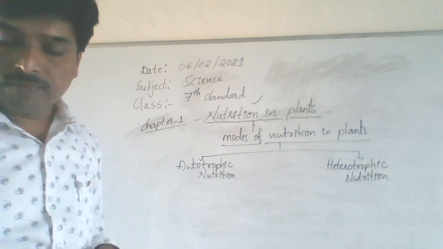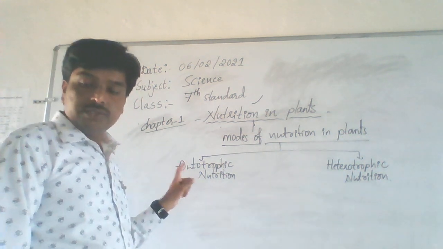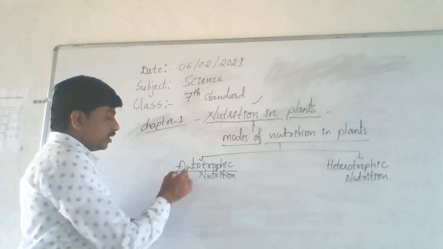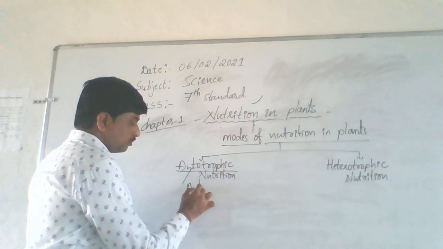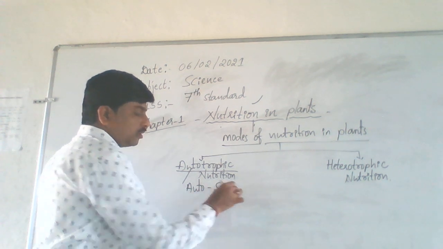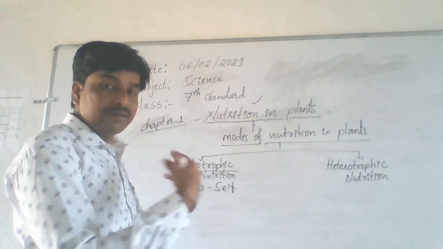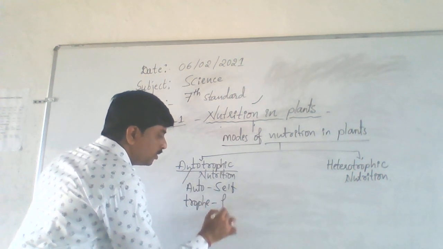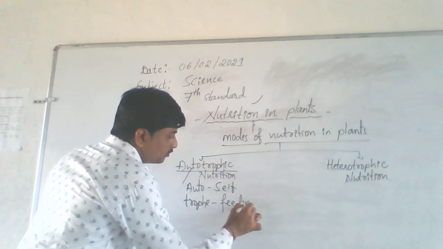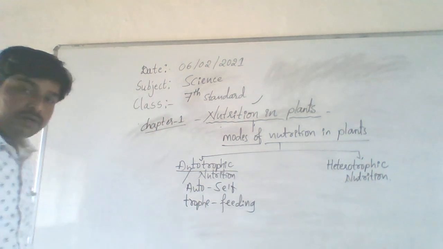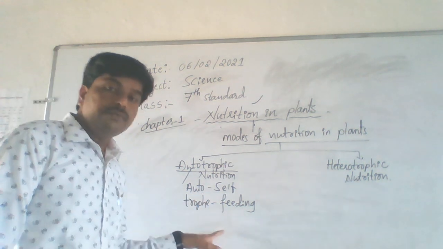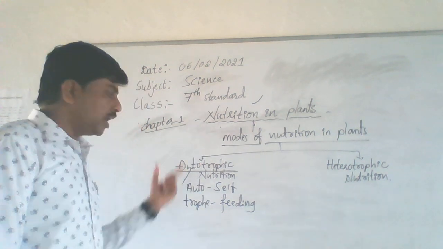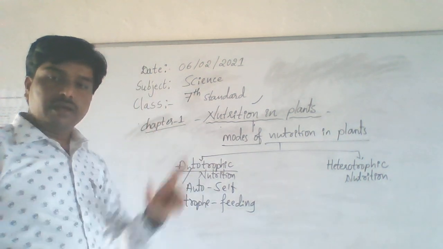See this word autotrophic. It's an explicitly Greek word. Auto means self. Troph means feeding. That means autotrophic means self-feeding nutrition. Self-feeding nutrition, autotrophic nutrition. Clear or not?